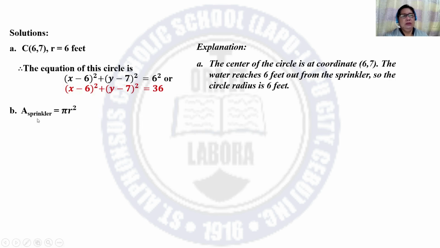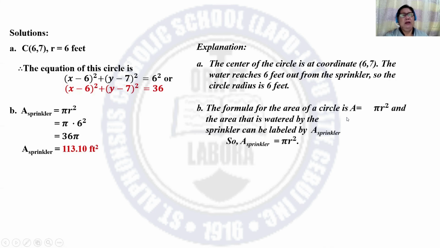Next solution. Let us have A represent the area of the sprinkler. The formula is pi r squared. So pi times 6 squared is 36 pi, or equivalent to 113.10 feet squared.